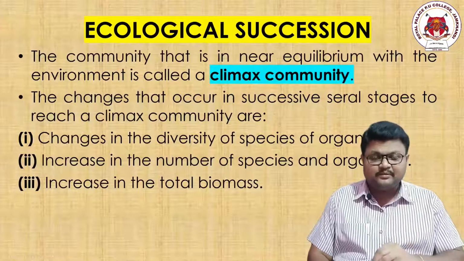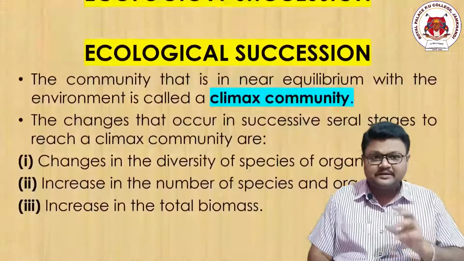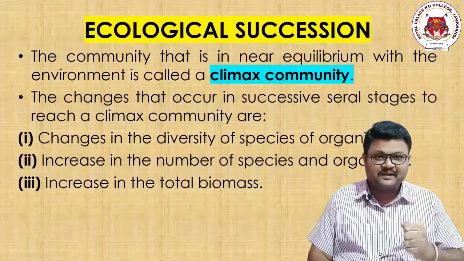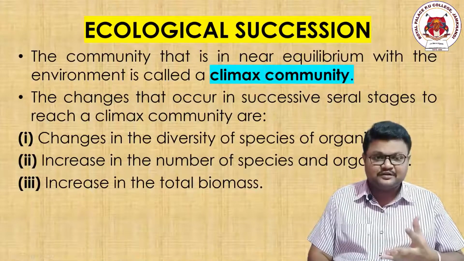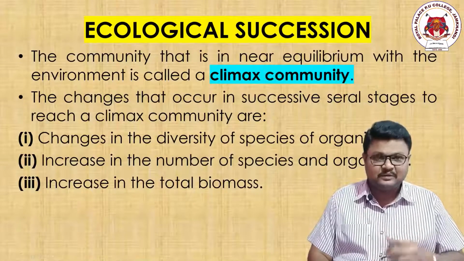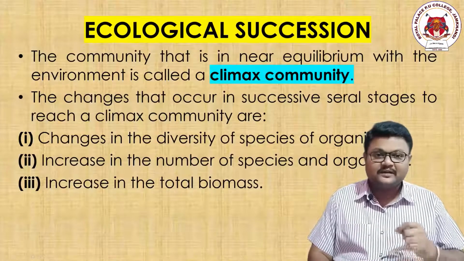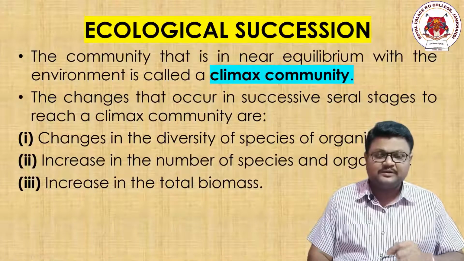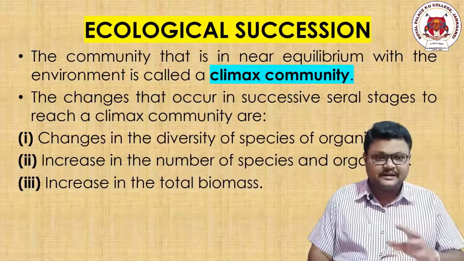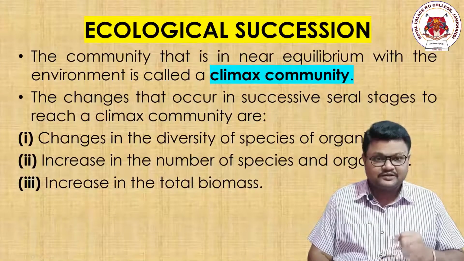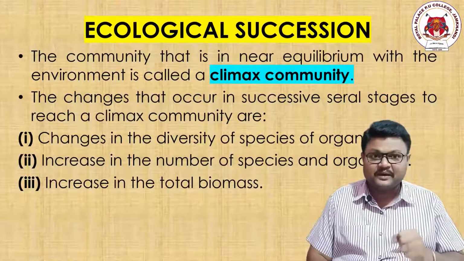Now once again their population is becoming more in B, in C and in D. This kind of population wherein the family strength is more, wherein the family distribution in that particular area is more, we say that kind of population or family is the climax family or climax community. So species distribution in that particular area gives strength to that particular community, one of the points called climax community.